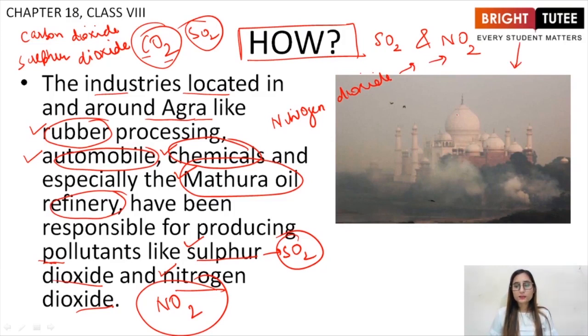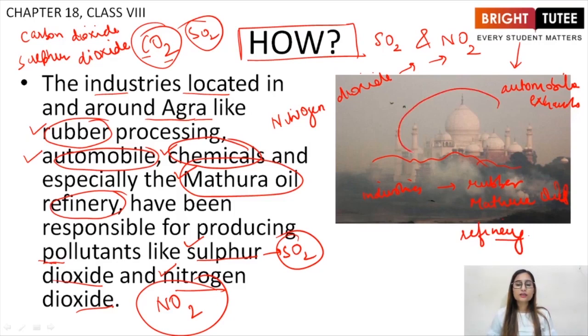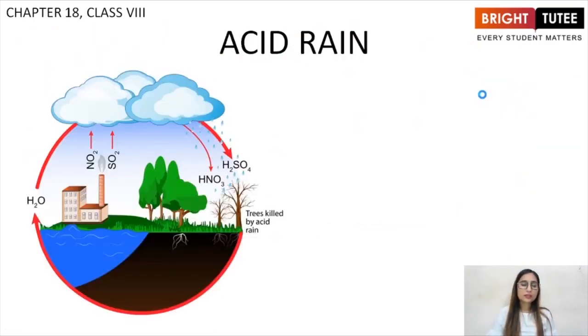Now students, look at this picture. This is the picture of the Taj Mahal surrounded by a lot of pollution, smoke due to automobile exhausts, due to industries such as, which industries are we talking about? Rubber processing and Mathura oil refinery, right? These all have contributed to the deterioration of Taj Mahal. Let us see how. Students, the reason behind it is acid rain. The direct effect that is caused on Taj Mahal is due to the acid rain.